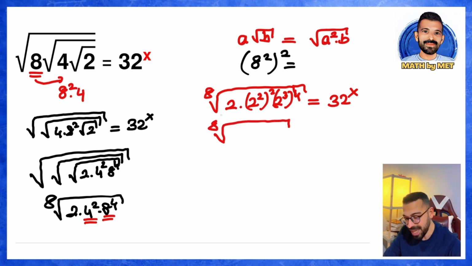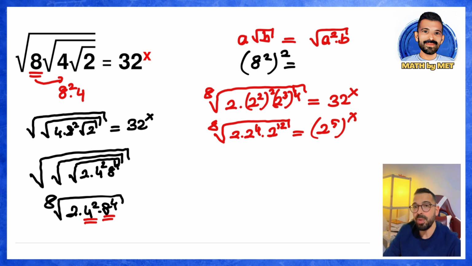The root's degree is 8. Inside we have a 2. I applied the power to a power rule. 2 times 2 is 4, so we get 2 to the 4th power. I applied the power to a power rule. 3 times 4 is 12, so it's 2 to the 12th, equals, and 32 is 2 to the 5th. There's an x on top. If you can say this right away, since the bases inside the root are the same, we can multiply them.